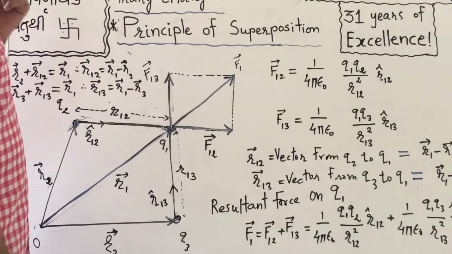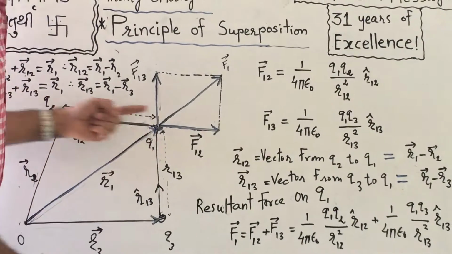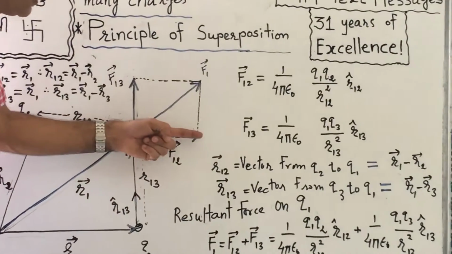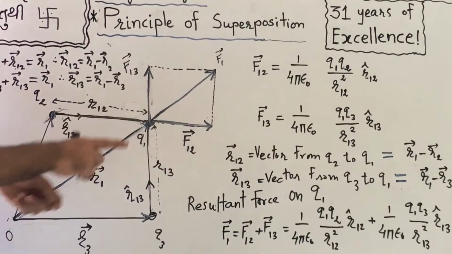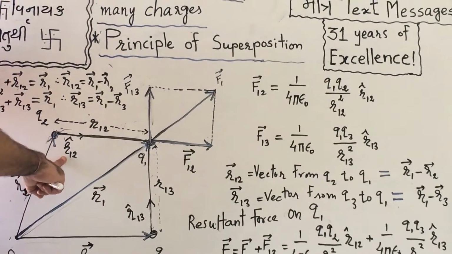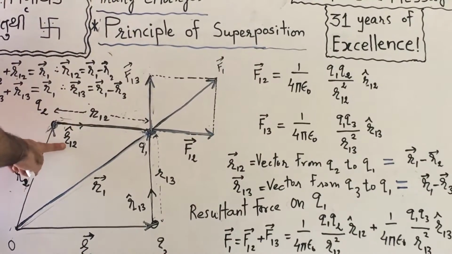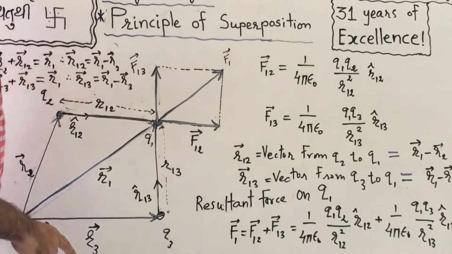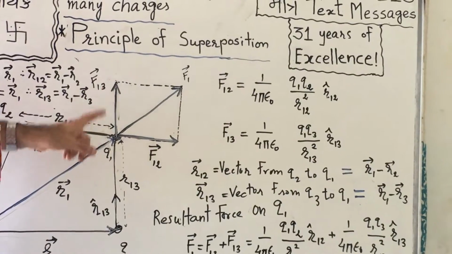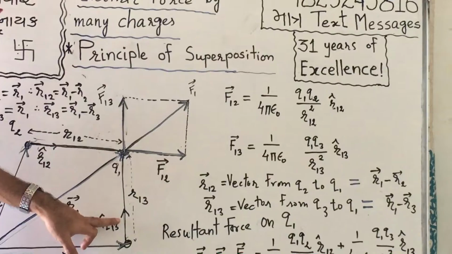Now, F12 is the force on Q1 by Q2, and that will be repulsion. So it will be in this direction, and the unit vector in this direction is R12 caret, or R12 cap. This is distance R12, but the unit vector in this direction is R12 cap. Similarly, the force on 1 by 3 is F13. That is also repulsion, and the unit vector in that direction is R13 cap.